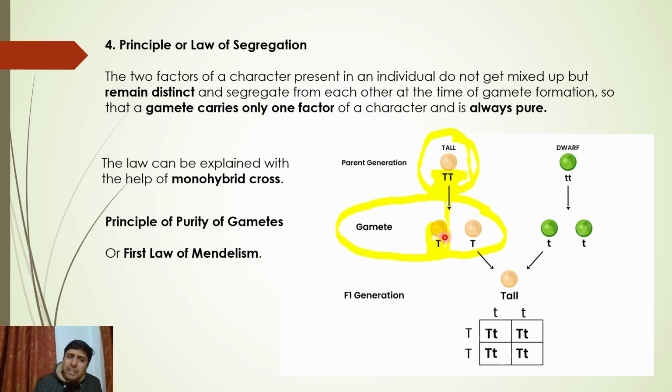Okay, so you can say that gamete carries only one factor simply. This law states that when a gamete is formed from a diploid cell, it carries only one factor of the character, and is always pure. It has to be pure. Why? Gametes homozygous or heterozygous नहीं होते. Gametes are always, they have single alleles, so इसमें homozygous or heterozygous की बात ही नहीं है. They are always pure. That's why this law says so.